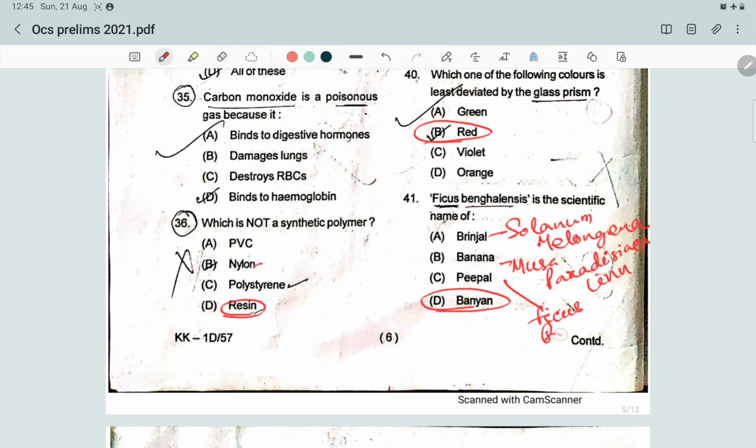Ficus religiosa. And the scientific name of pineapple, that is Ananas comosus. And the scientific name of the babul tree, that is Vachellia nilotica. And the scientific name of tulsi, that is Ocimum tenuiflorum.